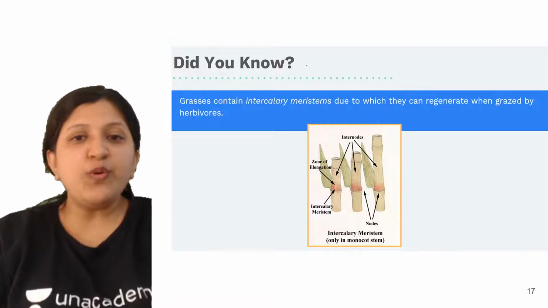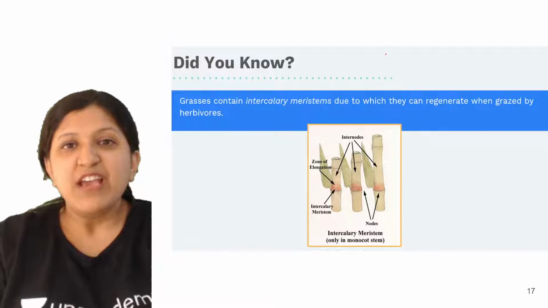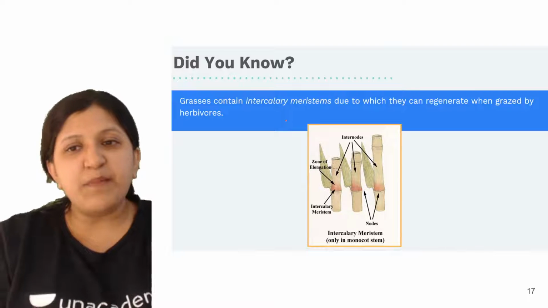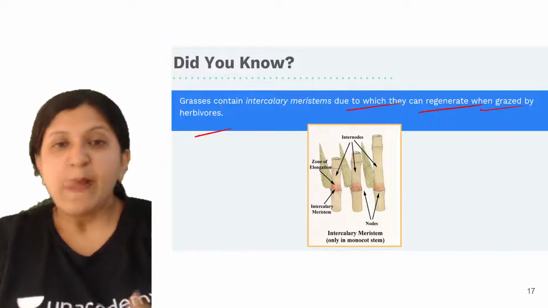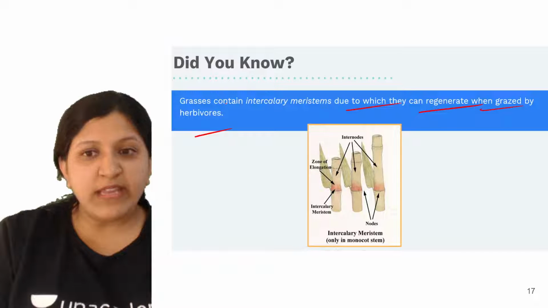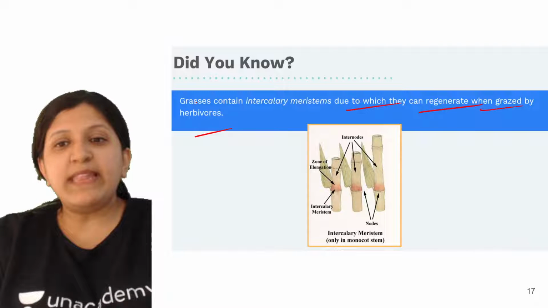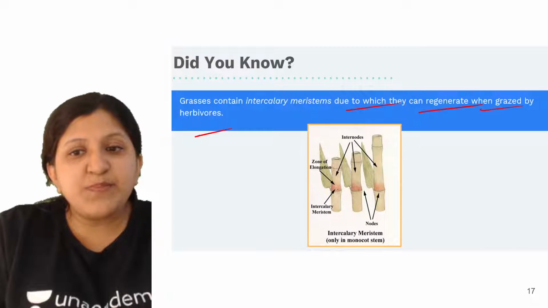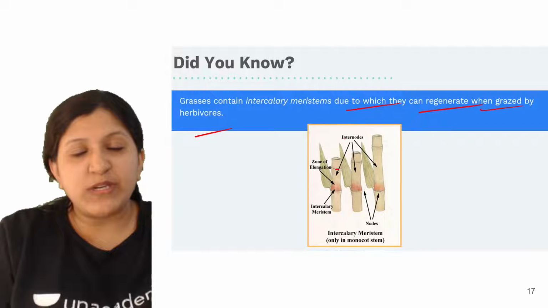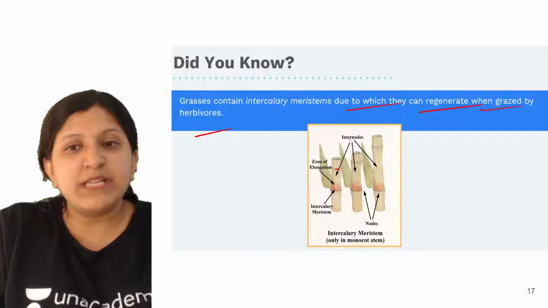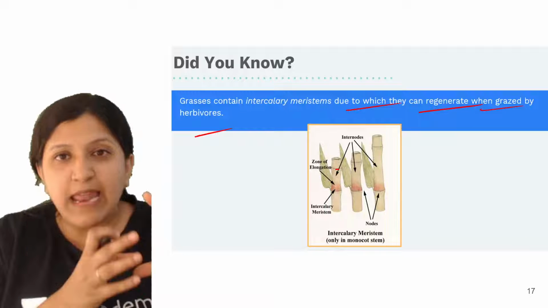Did you know that grasses contain intercalary meristem? In case of grasses, if you cut them, they can regenerate when grazed by herbivores. Now when the cows or maybe the buffalo eat a grass, what will happen? You can see from this particular structure there is spreading. So this is a primary meristem itself. From the tip, whatever spreading was seen, some amount of this intercalary meristem is still remaining.